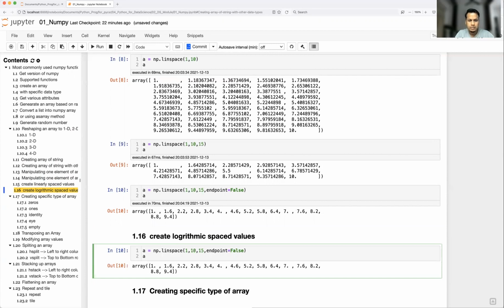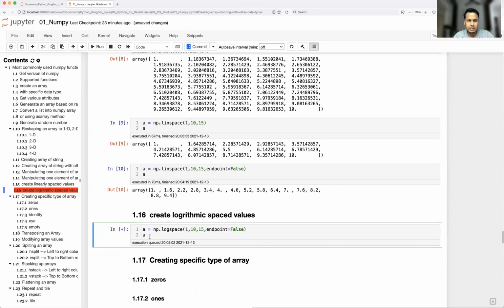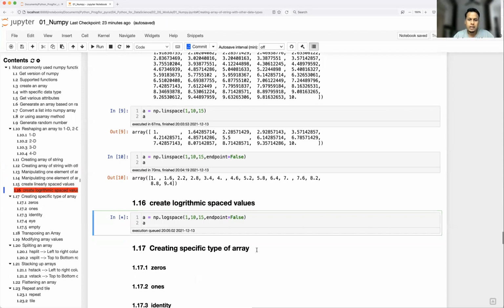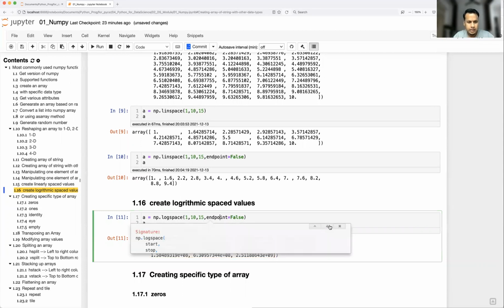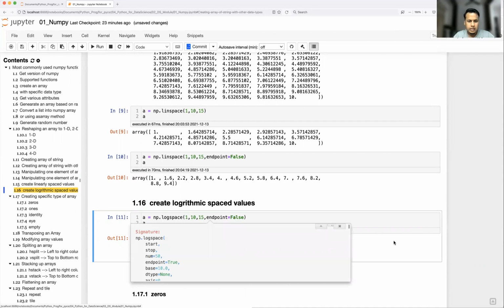Instead of linspace, you just mention logspace. It is a very similar function to linspace. The only difference is that it calculates the log of those values, and the rest of the parameters are the same: start, end, num, endpoint.